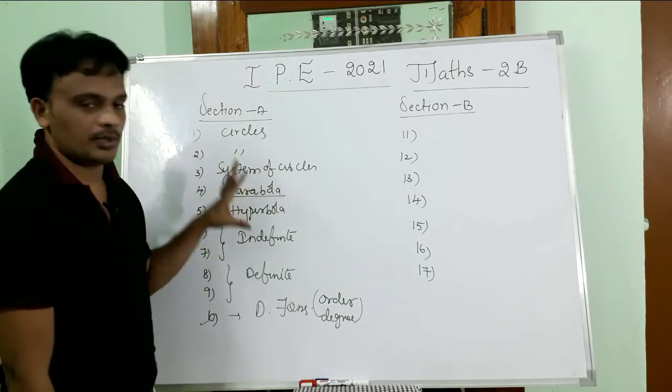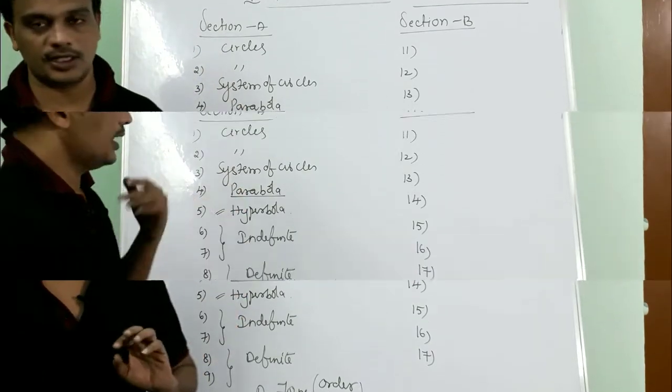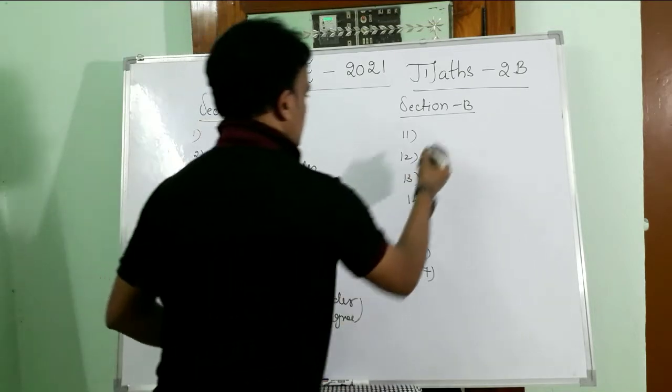In these areas you will compulsorily get questions from section A. And from section B, the 11th question is from circles.